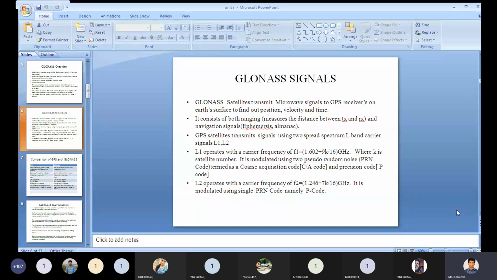So in GPS also it is P code only, but the F2 frequency in the L2 is 1.227 gigahertz. In the L1, F1 is 1.5754 gigahertz. But in the GLONASS signal, F1 in L1 is 1.602 plus 9K divided by 16 gigahertz, and F2 in the L2 is 1.246 plus 7K divided by 16 gigahertz. So this is for GLONASS signals.